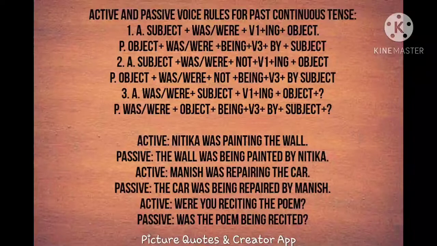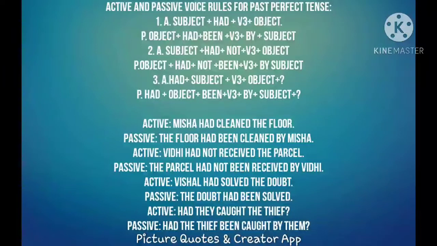So based on the noun that comes there, if it is singular, you have to put a singular auxiliary verb; plural means plural auxiliary verb. The poem was being recited. Being is compulsory in passive construction in the continuous form to show that it is a continuous tense, because we use the V3 form of the verb as the main verb. All passive construction sentences take the V3 form of the verb as their main verb.